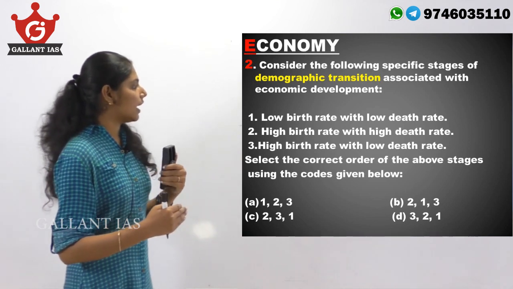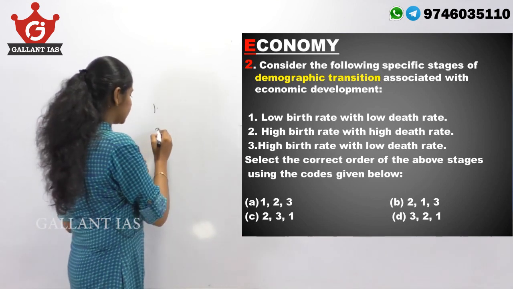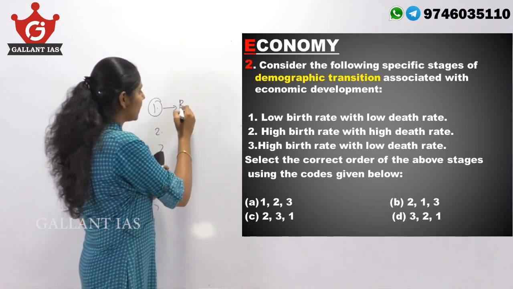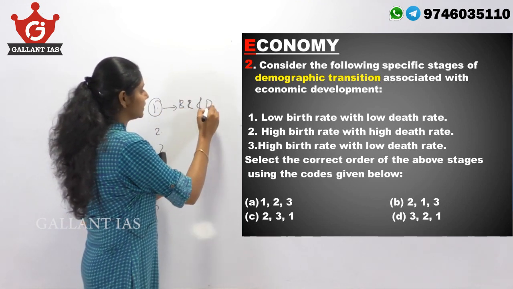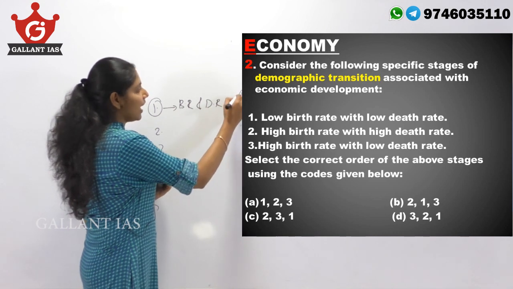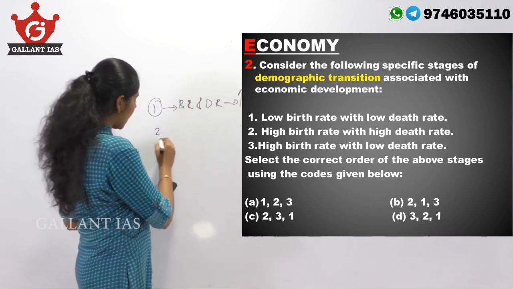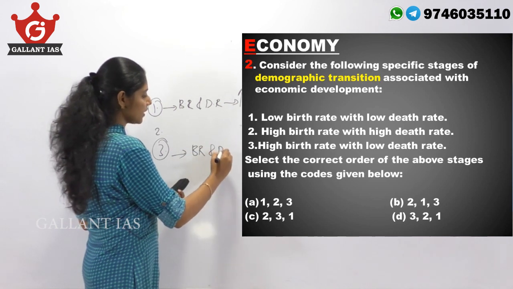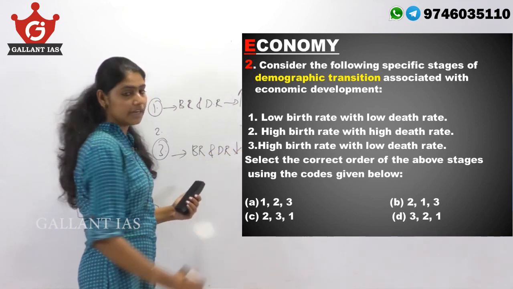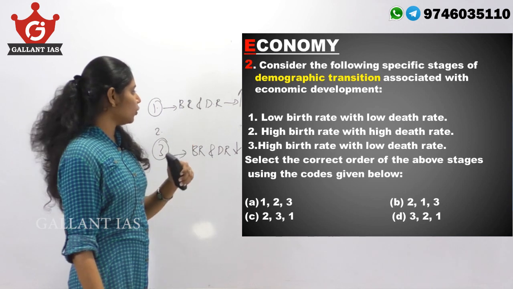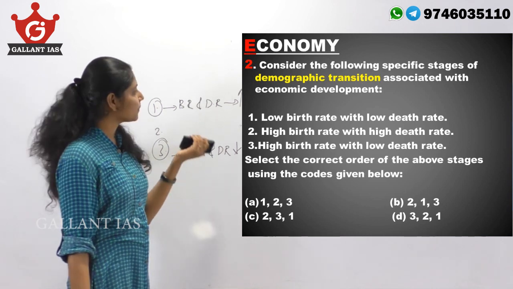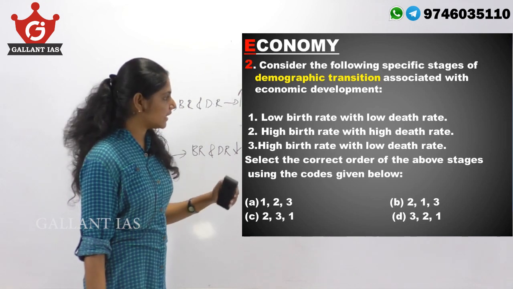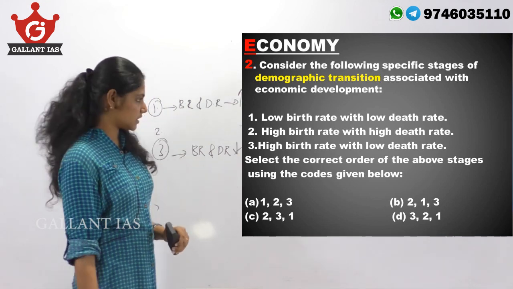So, in the three stages, the first stage is both birth rate and death rate are high. And in the last stage, both birth rate and death rate are low. So if you know these two stages, then the first stage is high birth rate and high death rate, so 2 will be coming first.